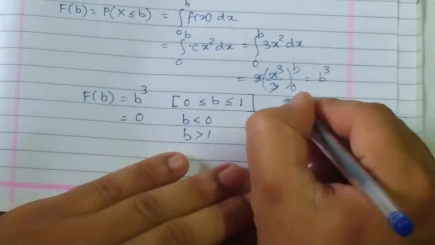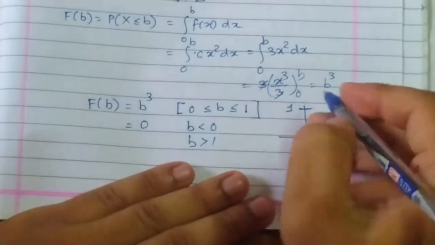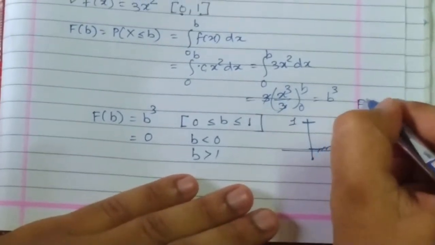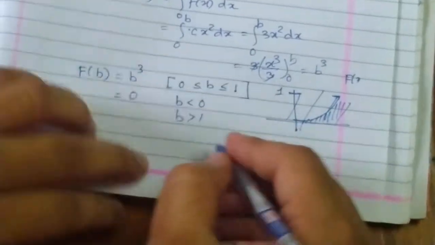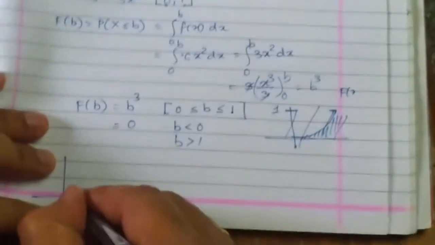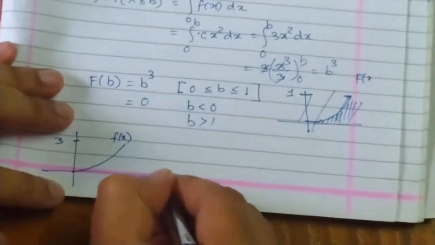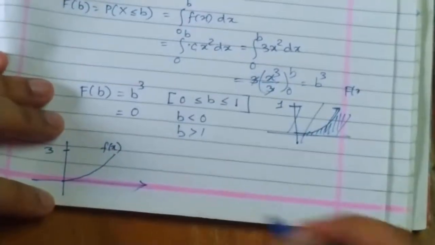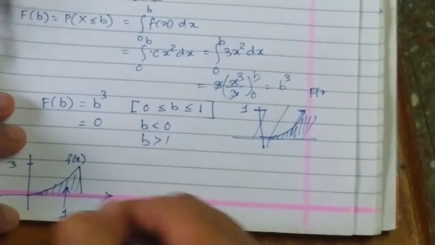Here the value is 1 because the total area under this. Oh, sorry, I have not explained the concept of f of x graphically. That's fine, I'll explain it with a graphical representation. In the case of this f of x, what will happen? This is my f of x. Here it is 3. So this is the graph of my probability density function, and the area under this curve is 1.